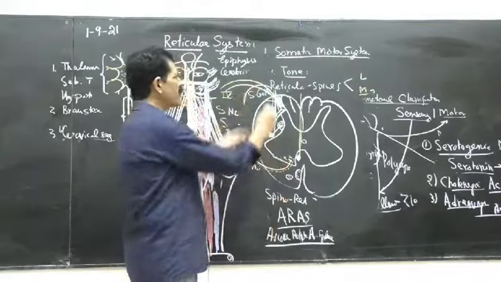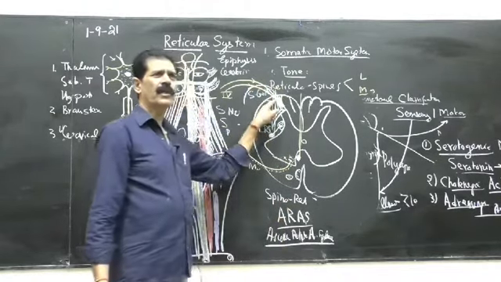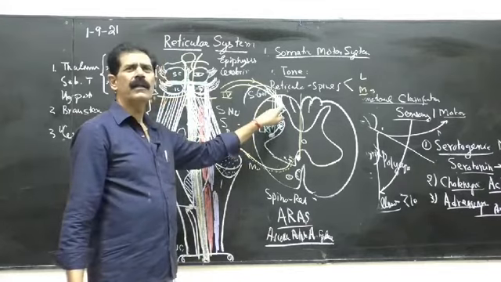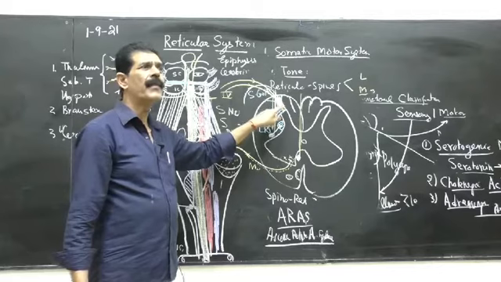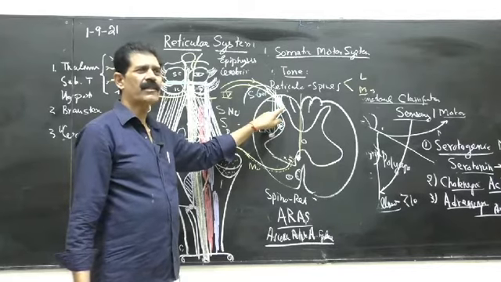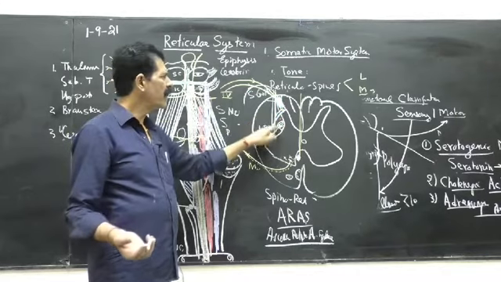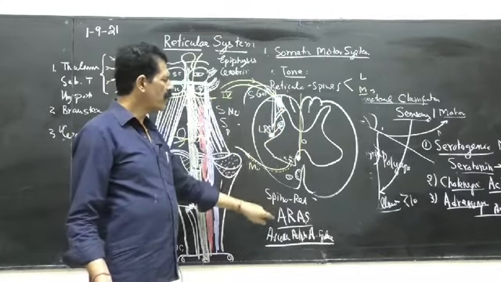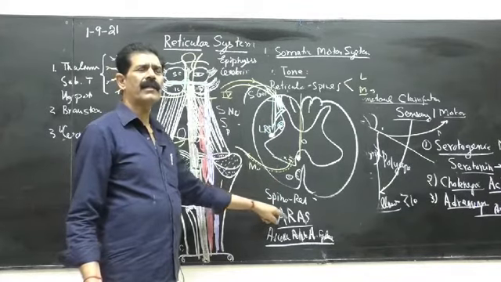So all the pain sensations reach the posterior horn from the spinothalamic tract, and here are present the axons of the reticular system. So they will inhibit or modify the pain sensation, because they are influencing it. So what goes upward is called the ascending type of the reticular activating system.